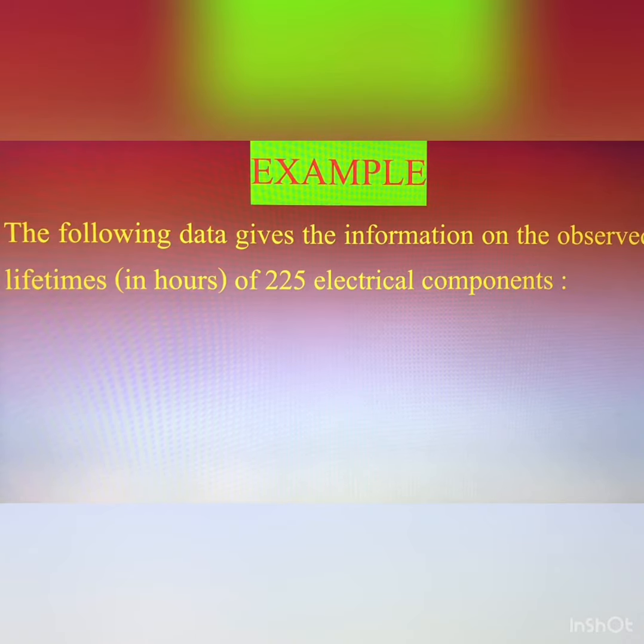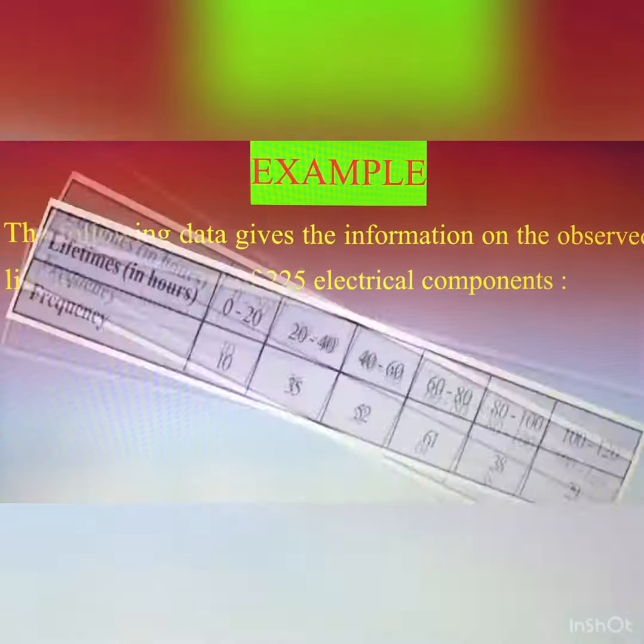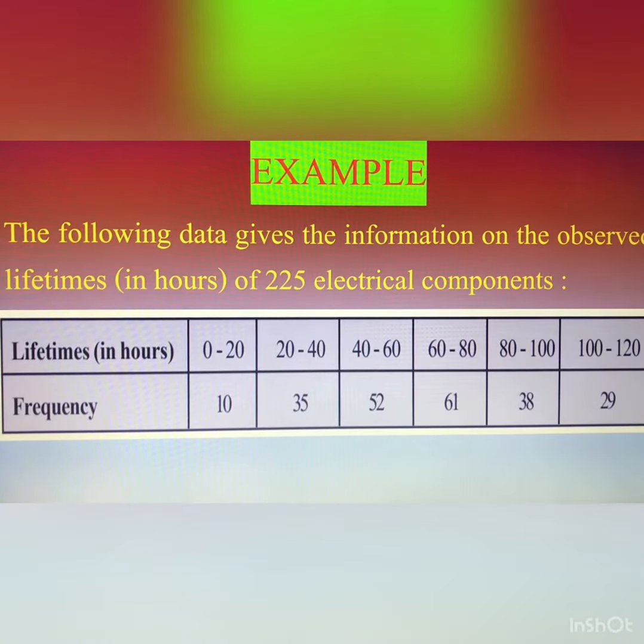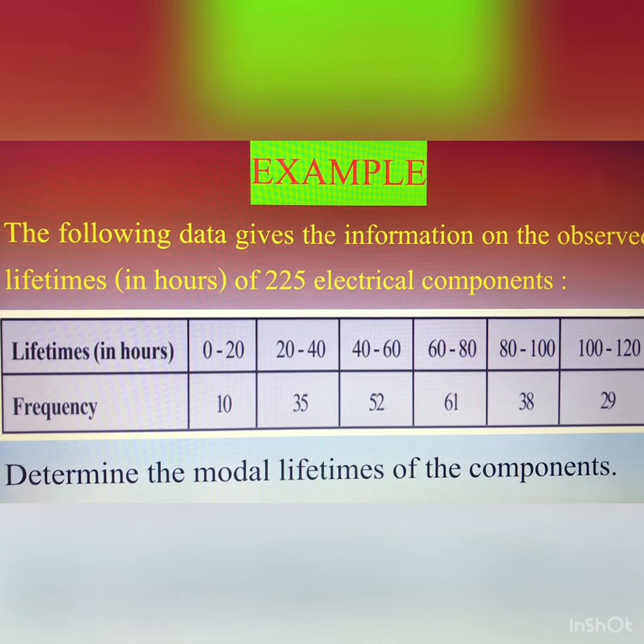So here electrical components are given, and their lifetime is also given, the data is like this. So here lifetime in hours: 0 to 20, 20 to 40, 40 to 60, 60 to 80, 80 to 100, and 100 to 120. And the frequencies are given, that is 10, 35, 52, 61, 38 and 29. Now determine the modal lifetime of the components.